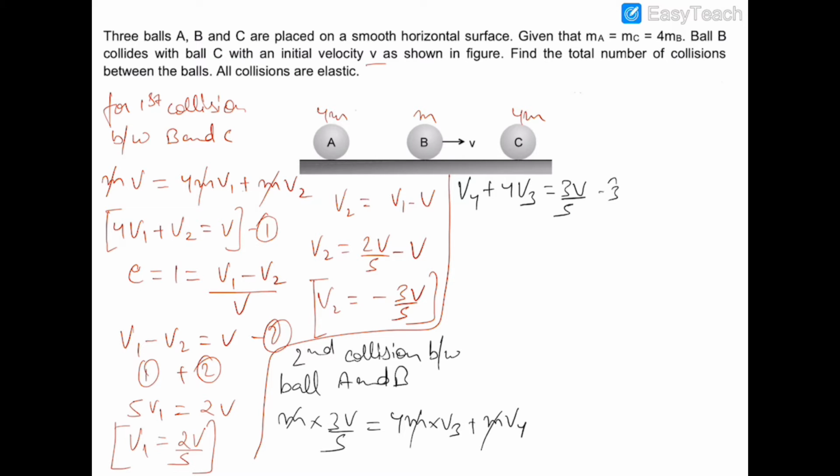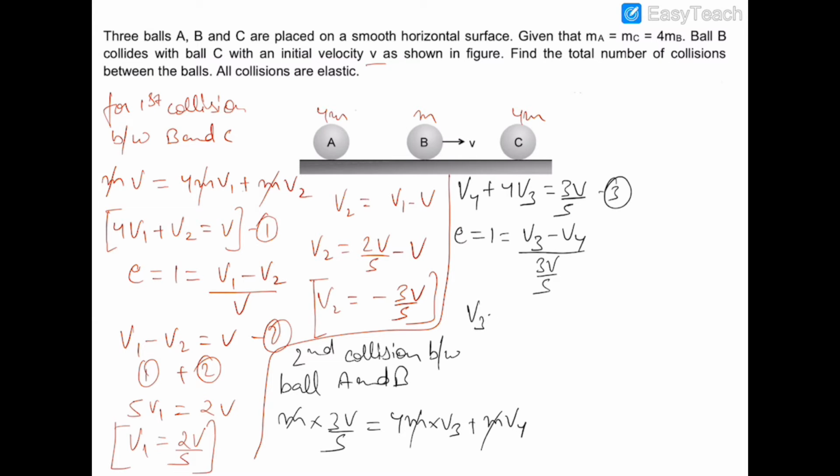This is the third equation. Now the value of e is again 1, and therefore it is equal to v3 minus v4, the relative velocity of ball A with respect to B, upon the relative velocity before collision, which was 3v by 5.